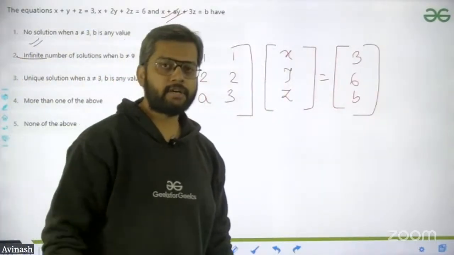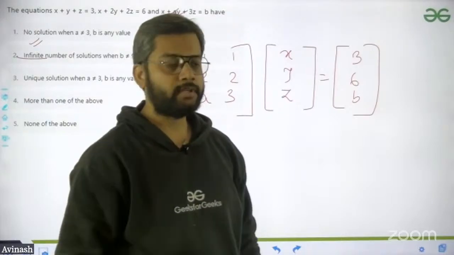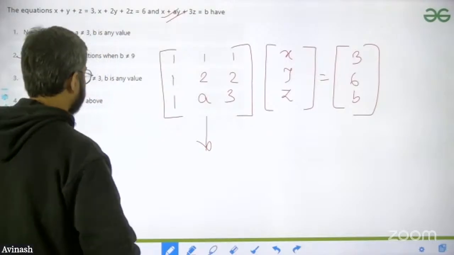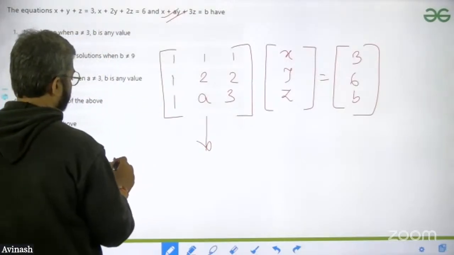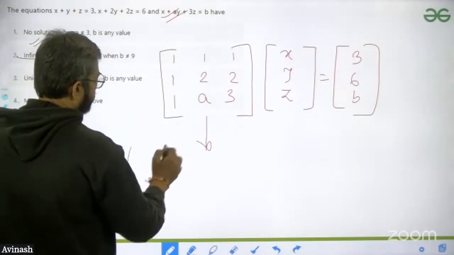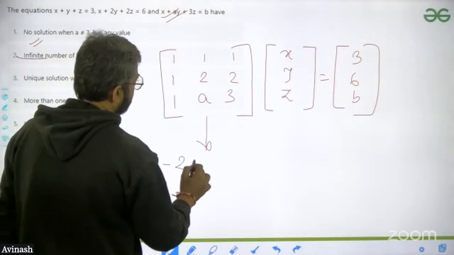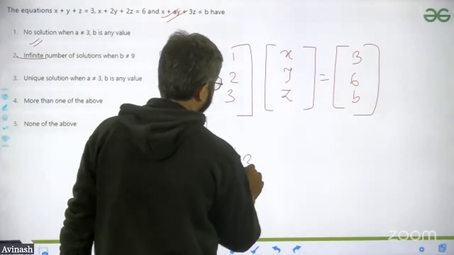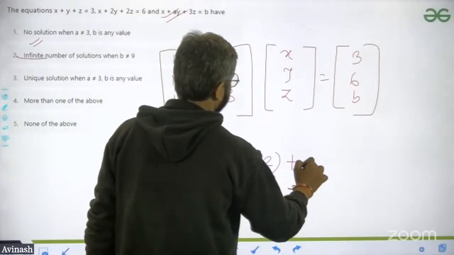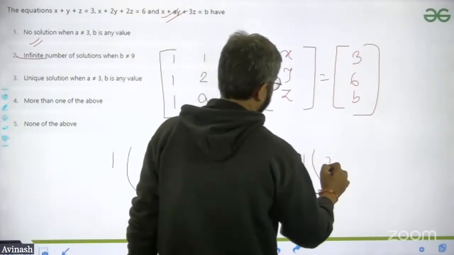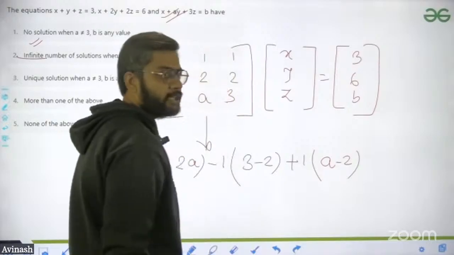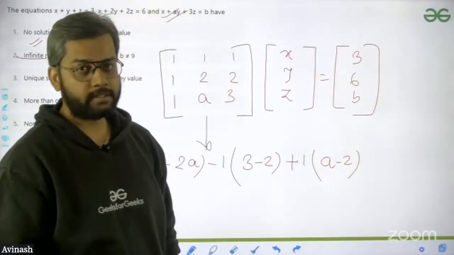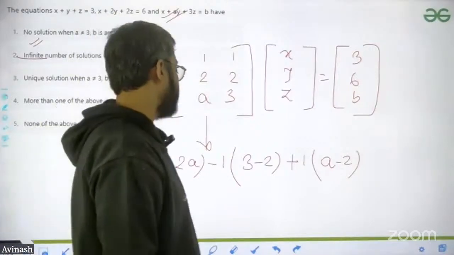Now, the first thing you have to find out is the modulus of A. Modulus means this part. You have to find out what exactly this is. Expanding along the first row, this will be 6 minus 2A, minus 1 times 3 minus 2, plus 1 times A minus 2. I hope you are remembering that part. If this part is equal to 0, then there is another thing. If this part is not equal to 0, then there will be another case.